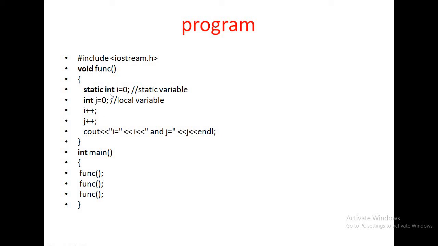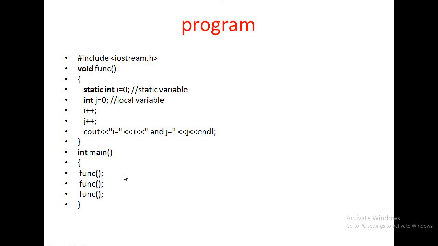Here I am declaring this as a static variable and this as an automatic variable, not mentioning any storage class, so that means this is automatic: auto int j = 0, a local variable. I am incrementing i and j, and here displaying i and j. This is the main function. First time this function is called. Inside the main function, I am writing just the name of the function, which means this is a function call.